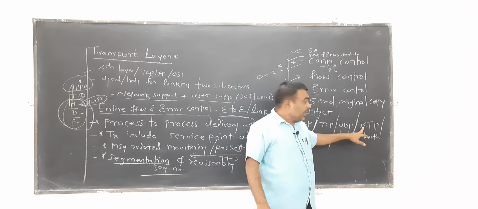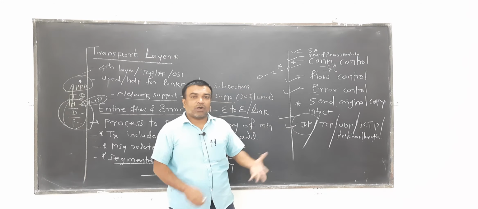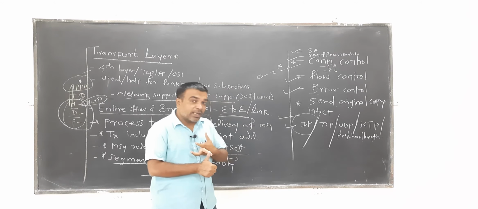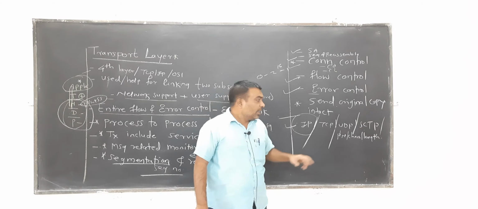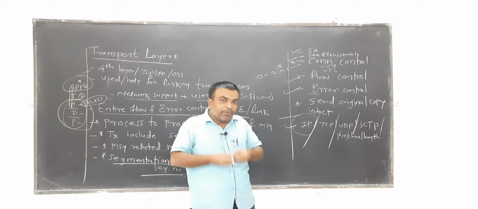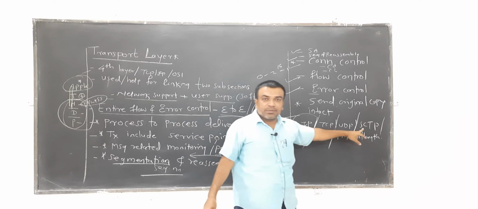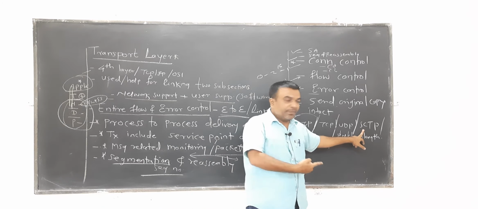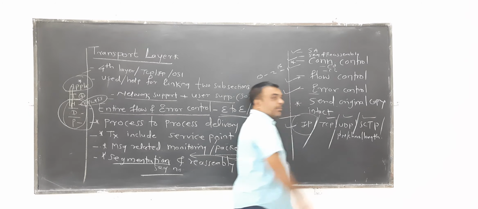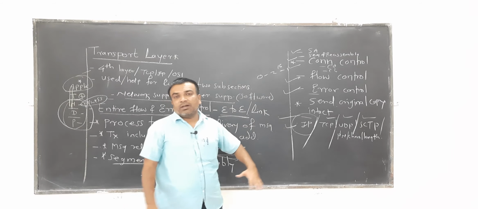SCTP, Stream Control Transmission Protocol. This protocol is required in the latest modern technology, with VoIP communication, teleconferencing, and real-time audio and video processing. SCTP allows multiple connections with the destination system, or the sender can send his information to multiple entities available in the environment. So SCTP is effective. A multi-homed system is possible with the help of SCTP. So SCTP is the modern one, UDP and TCP are the main flavors of the transport layer, and IP is from the network layer. So this is an overview of the transport layer.